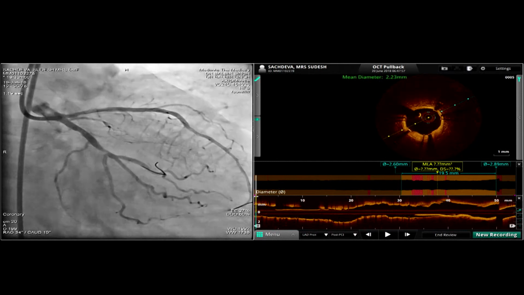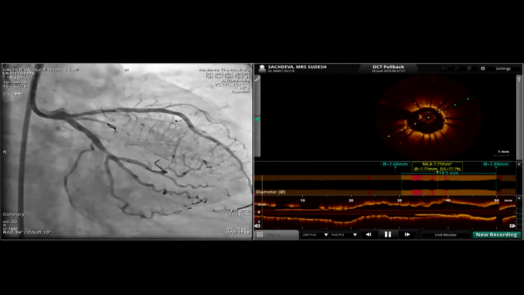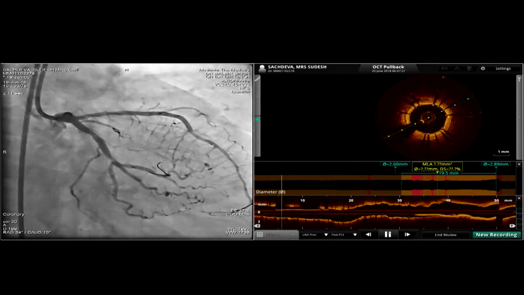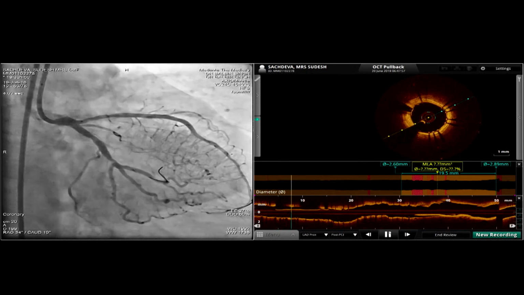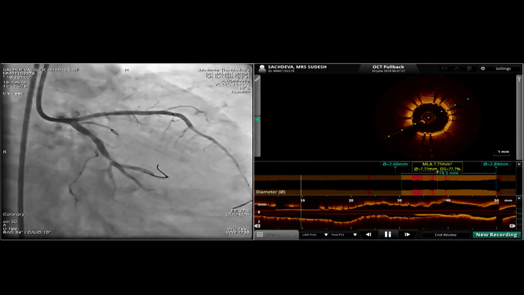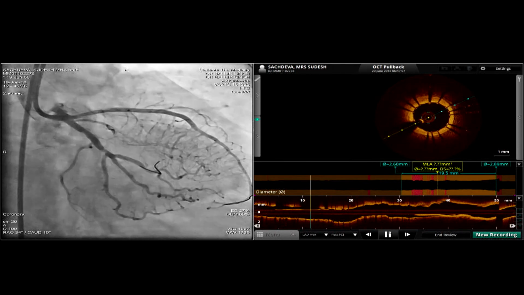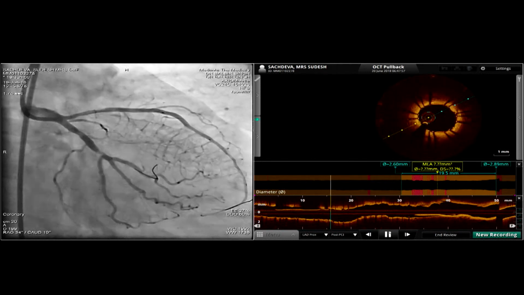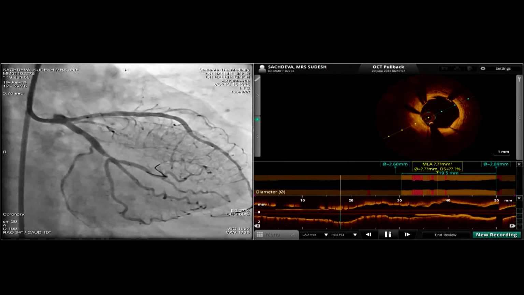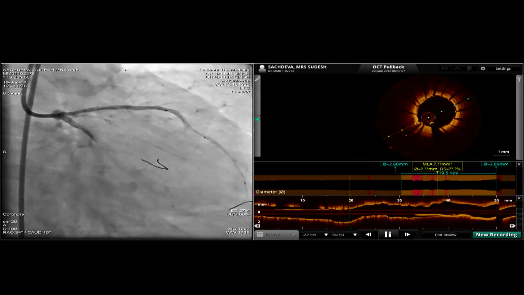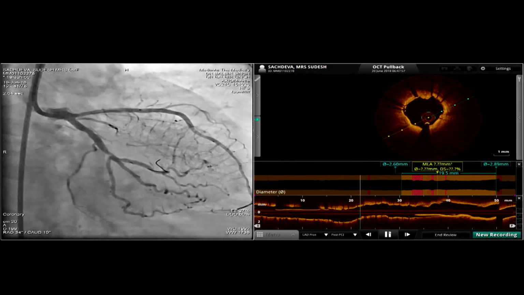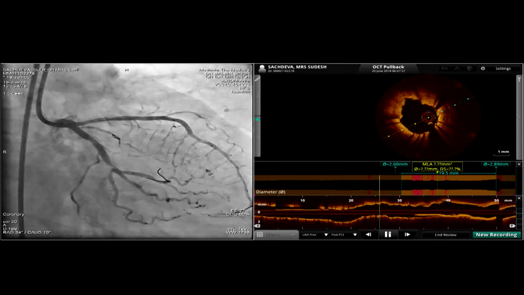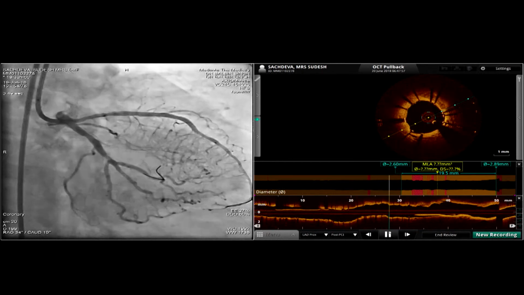It looks great. The distal stent is well expanded. There is a proximal edge dissection, so we know that we need to put a second stent in. So we just need the length and the diameter. Yeah, right. I will choose the length and the diameter based on the OCT because that will help me put it exactly at the ostium. I want to avoid the left main because there is no plaque in the left main. We'll show you what we have seen on the left main and the LAD. So there is some work to be done in this part of the stent, which I will do.